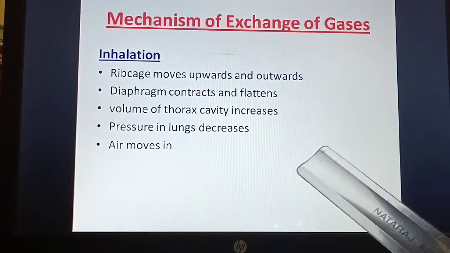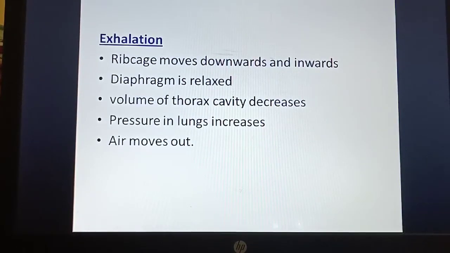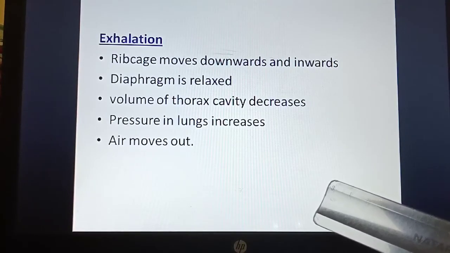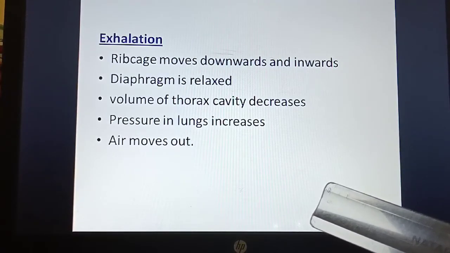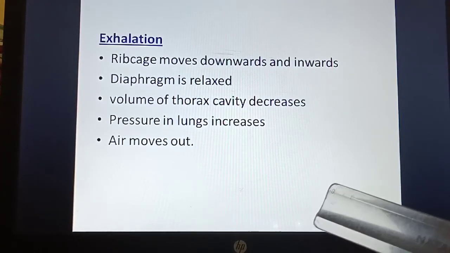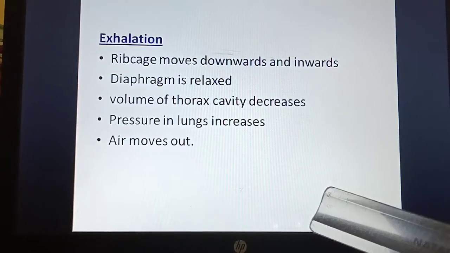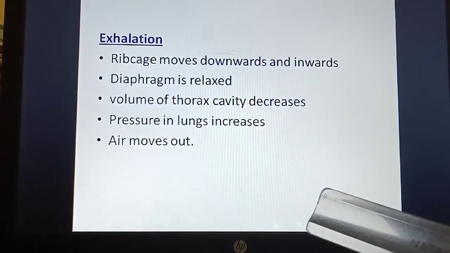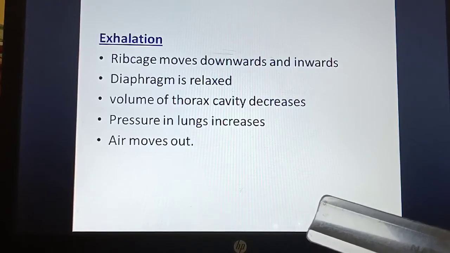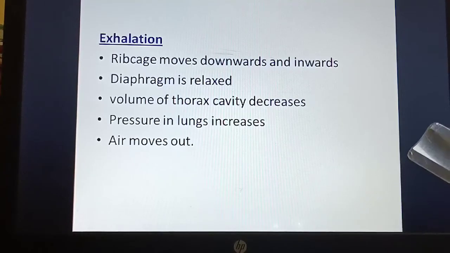Now what happens in the exhalation process? The rib cage moves downwards and inwards. The diaphragm, which contracted and flattened during inhalation, is here relaxed. The volume of the thorax cavity decreases and the pressure in the lungs increases. What happens to the air? It moves out. So this is the difference between inhalation and exhalation.